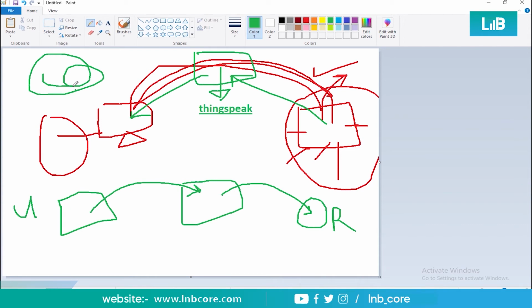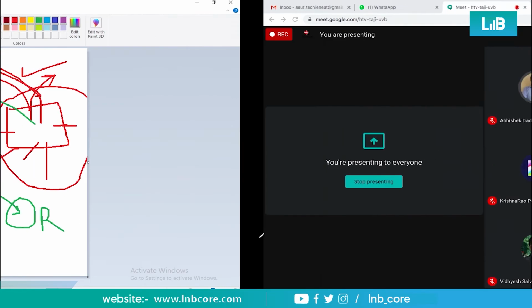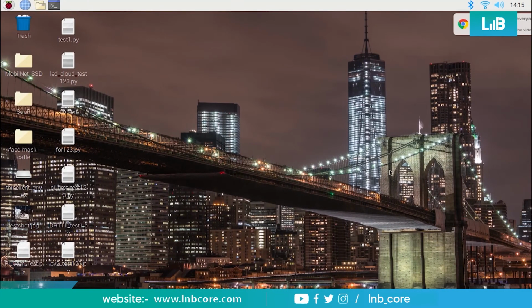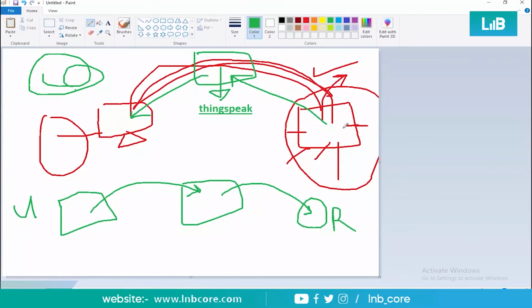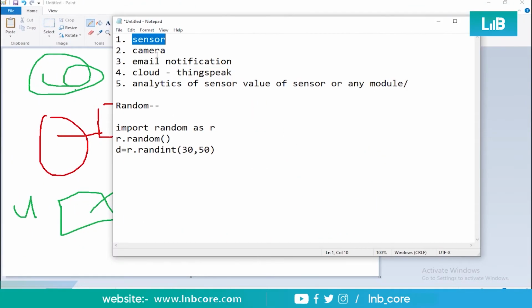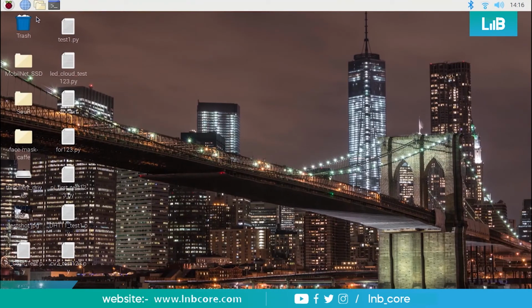Also, you'll get the answer, the notifications or outputs, on the Raspberry Pi screen itself. I carried this Raspberry Pi with me today also, but the camera which I was placing on the Raspberry Pi is not possible today. So I'll show you practically how to connect sensors and how to get data from sensors. Let us directly start with the practical implementation right from the sensor itself. One by one we'll try to complete everything, right?